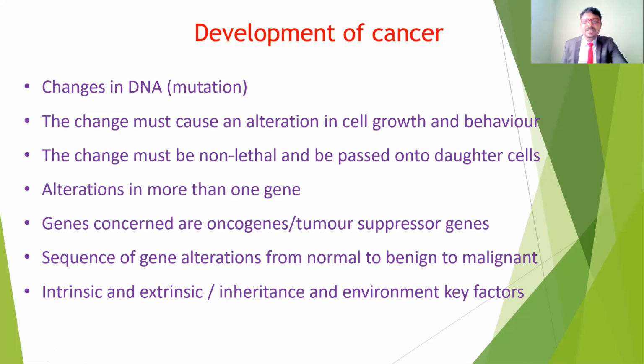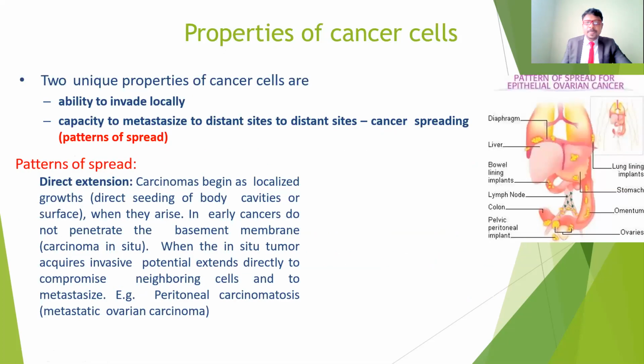You can learn clearly how these changes happen in pathology. Here we are going to discuss the different types of cancer cells and how they change, and how we treat them with surgical procedures. In the surgery subject, we are going to discuss the properties of the cancer cells. There are many different properties.